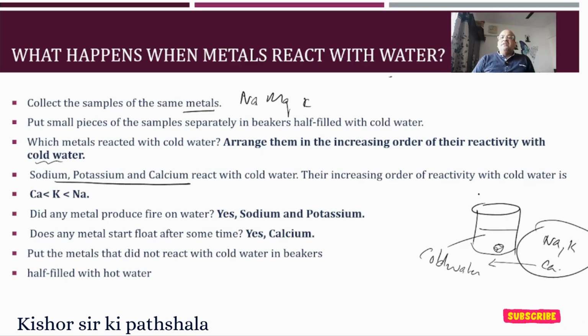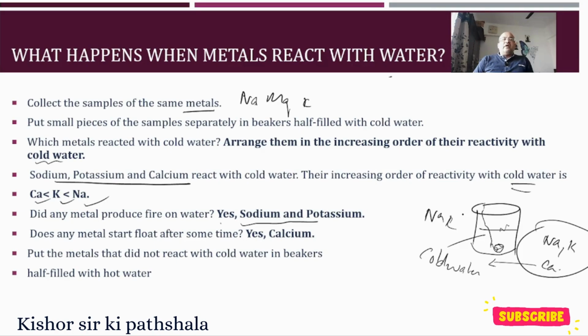The increasing order of their reactivity is calcium, potassium, and sodium. Did any of the metals produce fire with water? Yes. The moment you put sodium and potassium, you get fire.